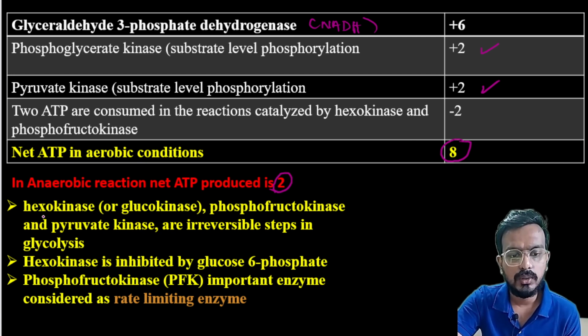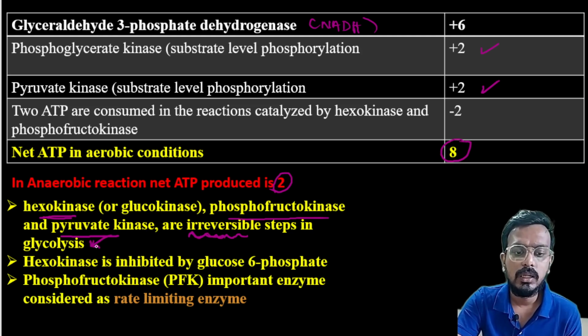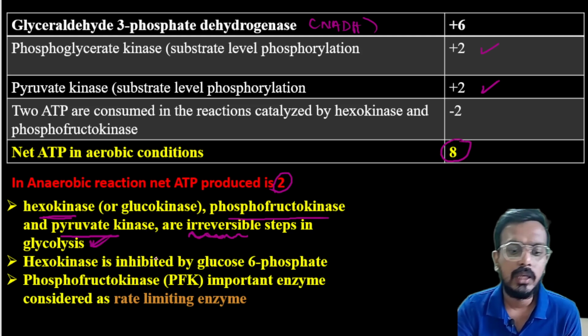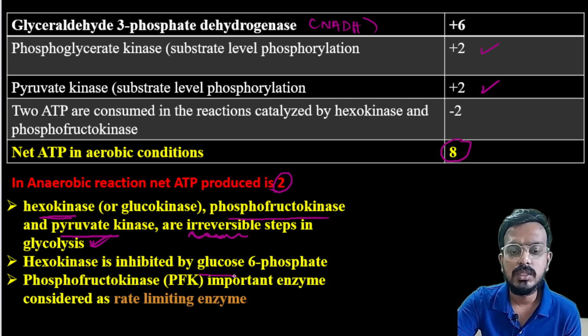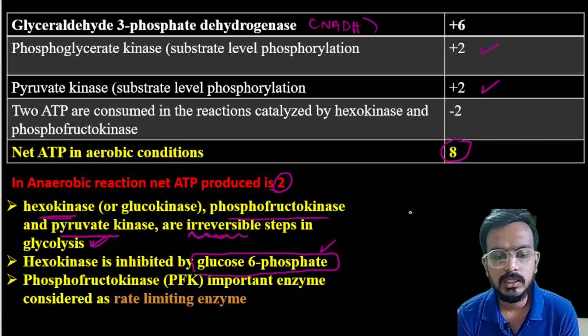As I told you, hexokinase, phosphofructokinase, and pyruvate kinase, these three are irreversible steps in glycolysis. Hexokinase is inhibited by which molecule? Glucose 6-phosphate. So hexokinase is inhibited by glucose 6-phosphate. Phosphofructokinase is an important enzyme.